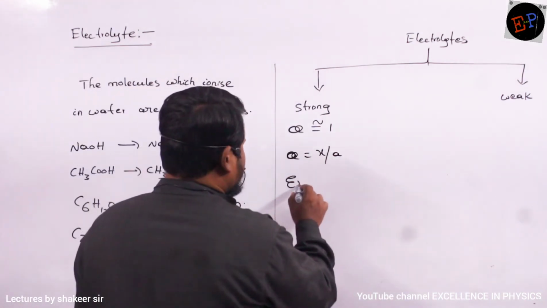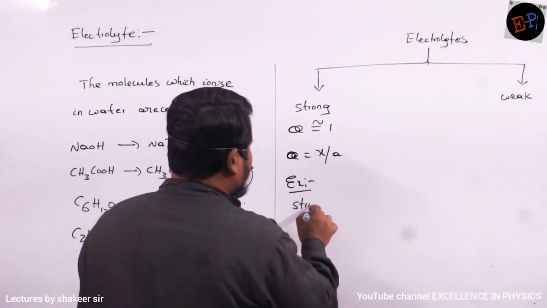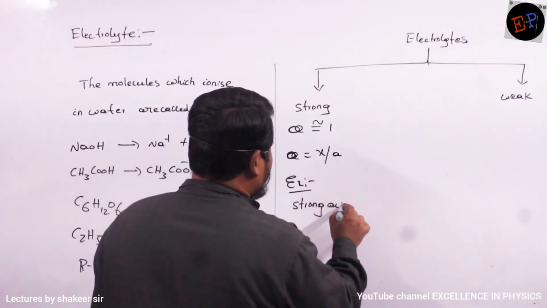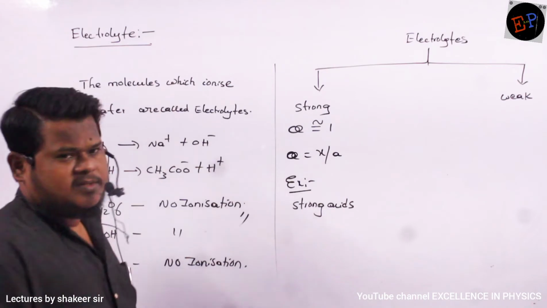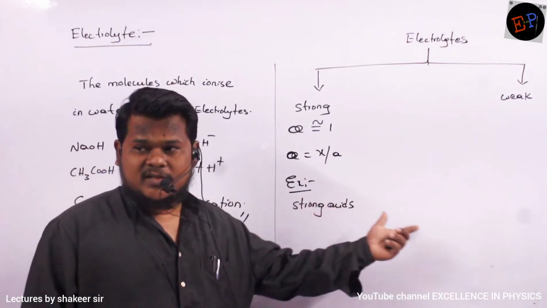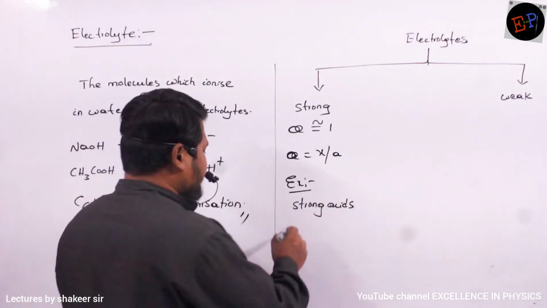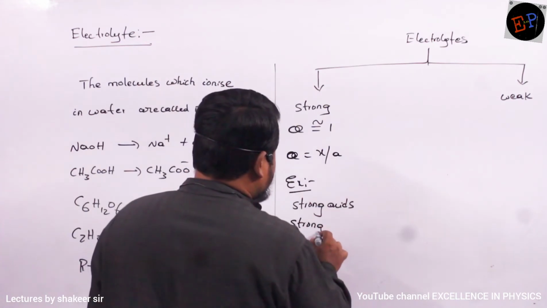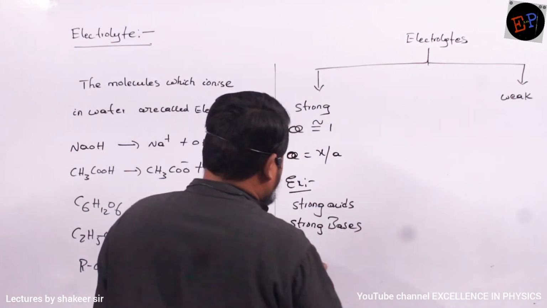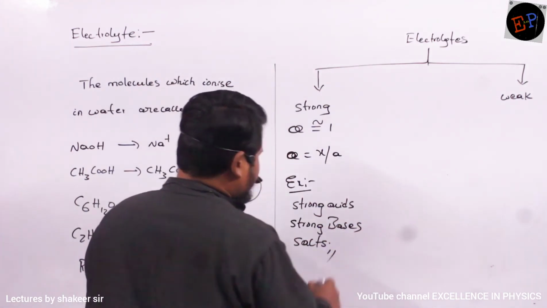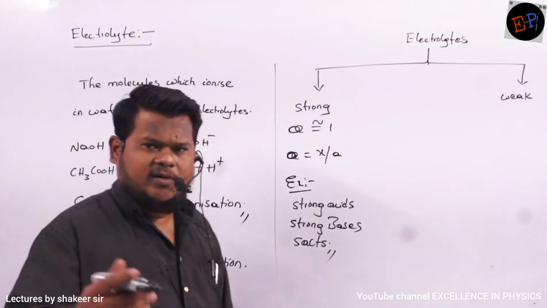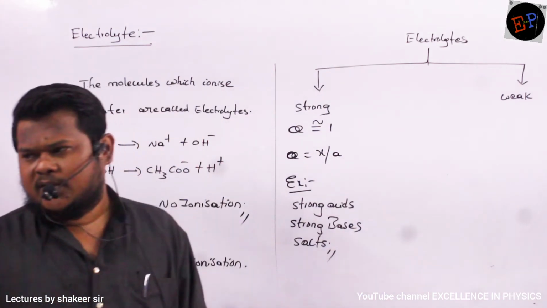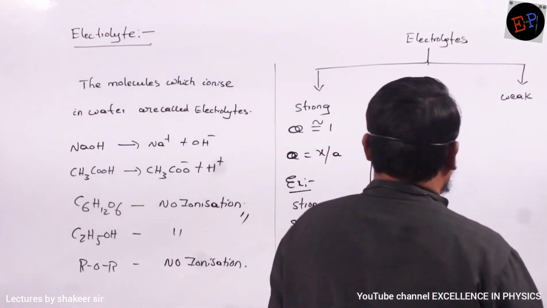So examples of strong electrolytes are what? Strong acids. Okay? Already we have done one problem on CH3COOH, no? That was based on this concept. Similarly, strong bases and salts. So these are examples of strong electrolytes. They almost 100% ionize into ions. Clear? Weak electrolytes means what?